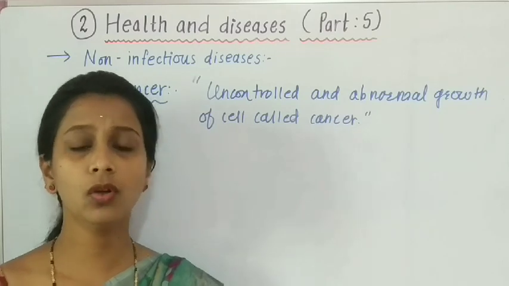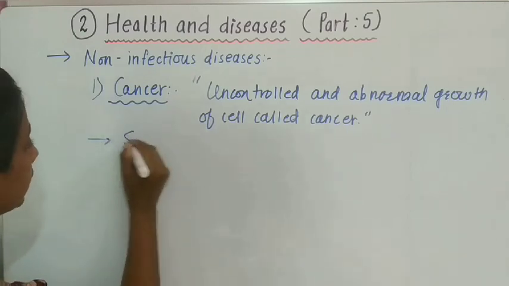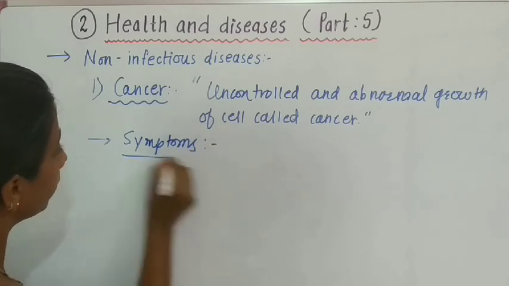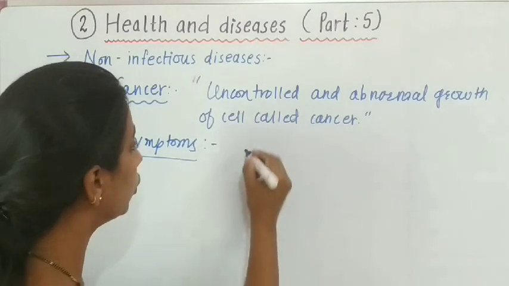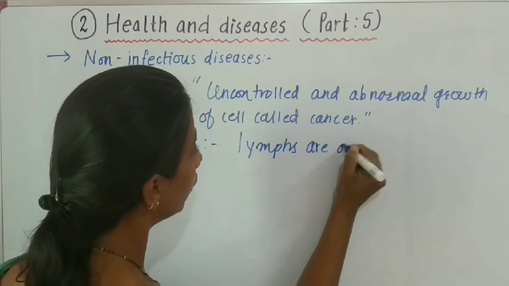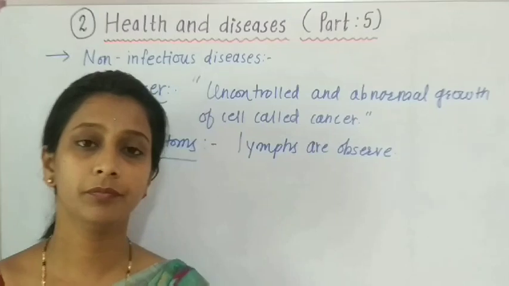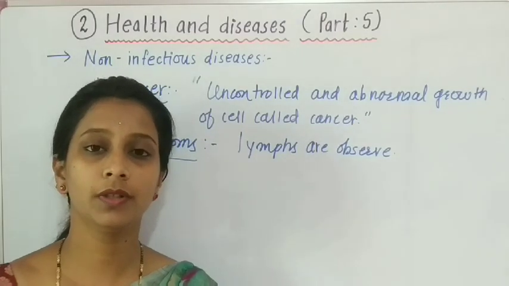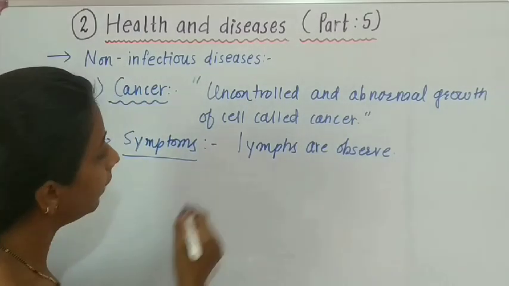Now, what symptoms occur in a patient suffering from cancer? First, lumps are observed in different organs. Sometimes if the patient is affected, the lumps or tumors can be detected by the patient.